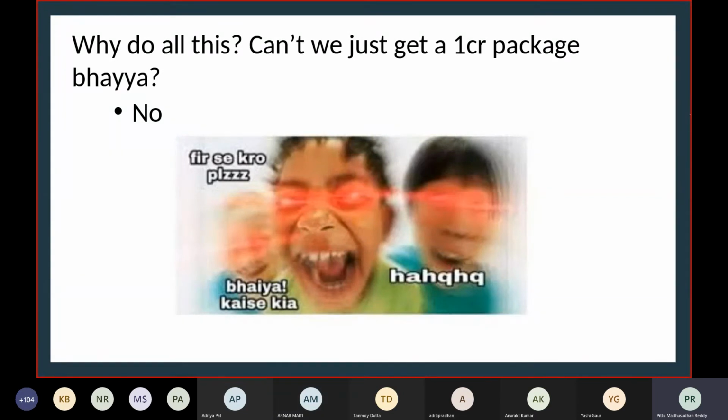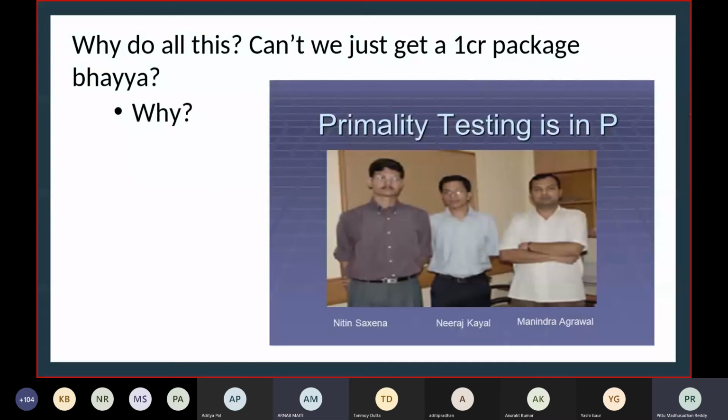So yeah, that's the point. It's not like people can't get placed anyway. Just study well and have a good CG. So the point is, yeah. Next slide.